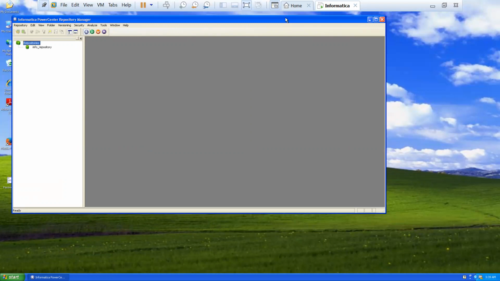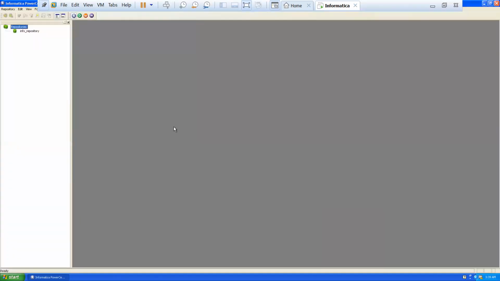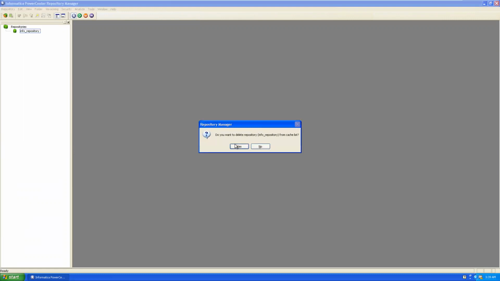In the Repository Manager tool, within the repository navigator window, one repository is already added. By default we don't get any repositories here. For example, I am removing this one. Here it was removed from the repository navigator window, but not from the background. Still it is available.